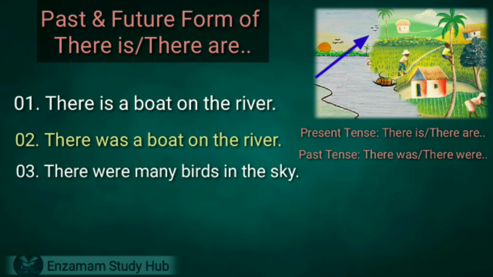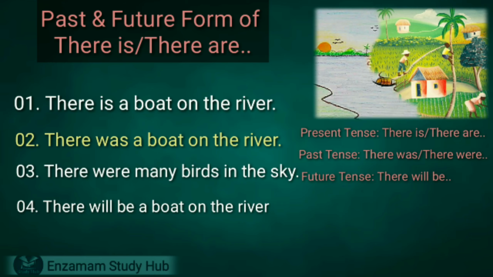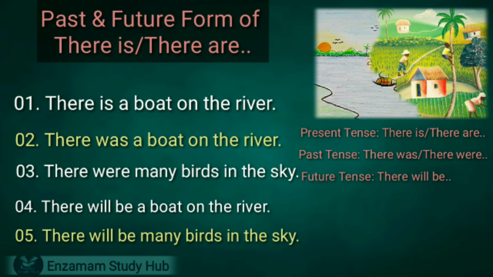So in the same way, if I speak the same sentence in future, then the sentence will be there will be a boat on the river. Next sentence, there will be many birds in the sky.